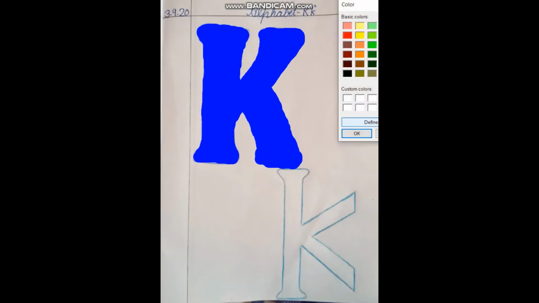And it's complete. Now I will choose my light blue color and I will complete my small k. So are you ready for that? Okay, now here I am going to make the border for a small k.